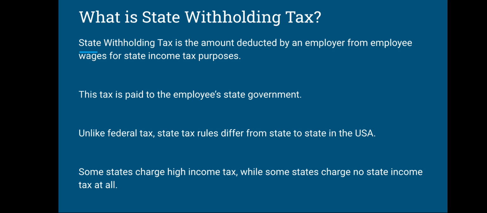Unlike federal tax, state tax rules differ from state to state in the USA. For example, for federal tax, there is the wage bracket method or percentage method, and that is applied in all 50 states of the US. But state tax varies from state to state. In some states the percentage is lower, in some states the percentage is higher.